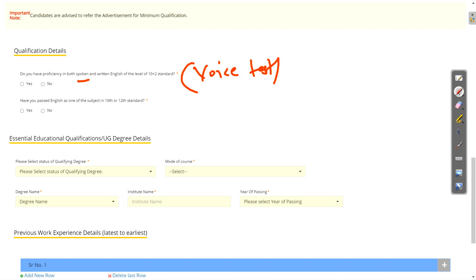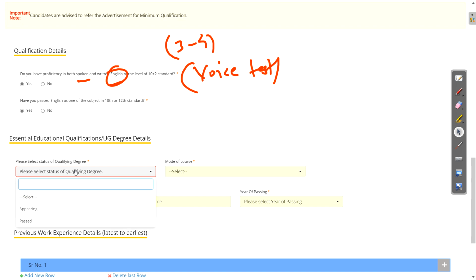So at least you should speak and write a little bit of English, not obviously very fluent like foreigners, but at least basic English you should know how to speak and write, okay. Then select the yes button, and if you don't know also, then definitely in these 3-4 months you can train yourself. You can practice daily, okay, to just speak something or write English words. Obviously English will be there in your ATC syllabus, so you will study English. So just click on yes if you don't know also. And have you passed English as one of the 10th or 12th subjects? Obviously in 10th we have English, so yes, okay.